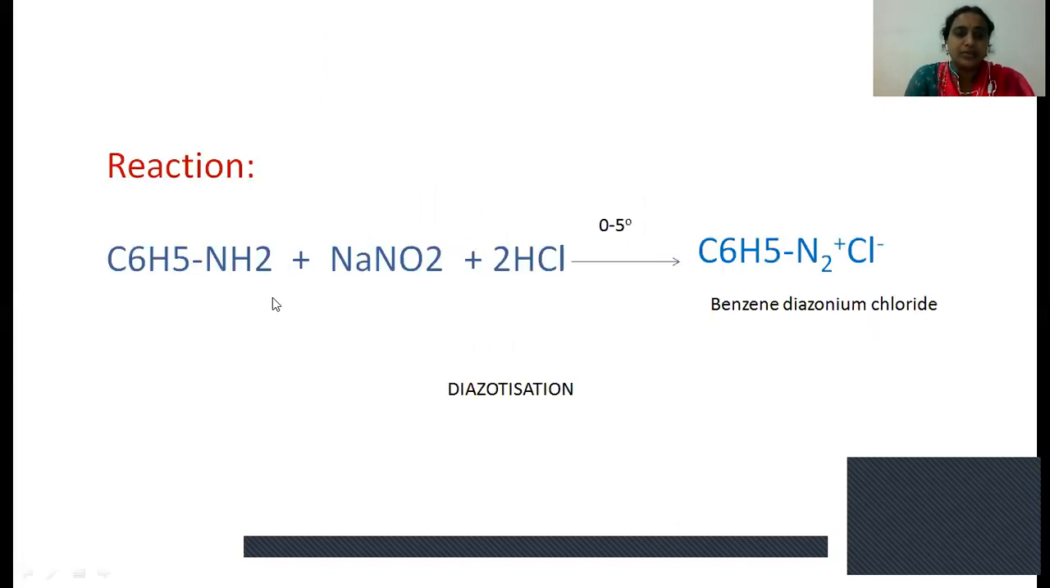Coming to the diazotization reaction, here this compound is aniline. When it reacts with sodium nitrite in the presence of HCl at 0 to 5 degrees temperature, that means low temperature, this aniline forms benzene diazonium chloride. This is the benzene diazonium; N2 plus is called diazonium, and this is called chloride. This process of conversion of aniline to benzene diazonium chloride is called the diazotization reaction.